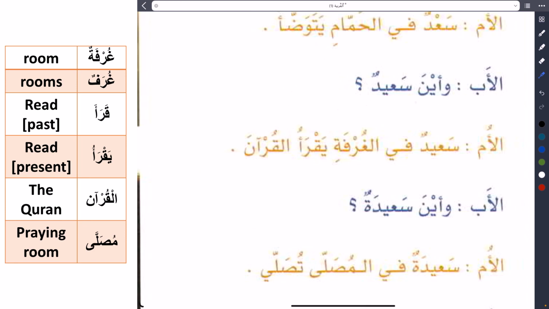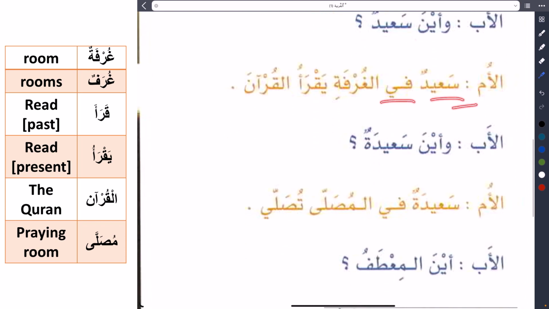So, and where is Sa'id? So the father asks about the second son whose name is Sa'idun. The mother says Sa'idun fil ghurfati yaqra'ul Qur'ana.